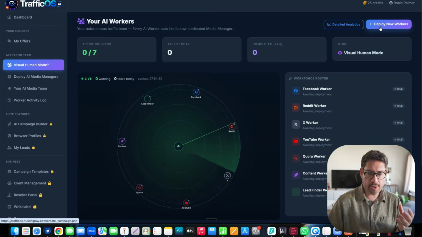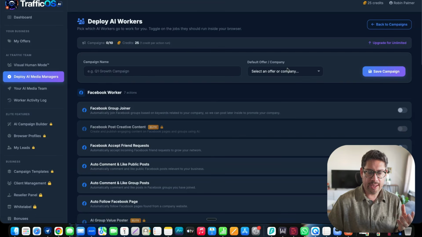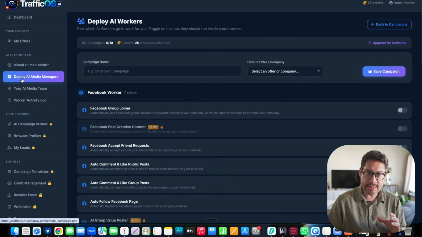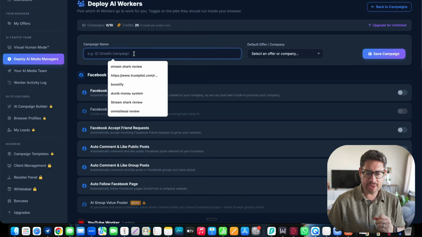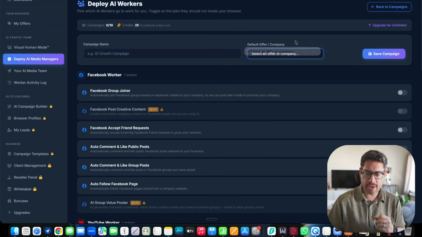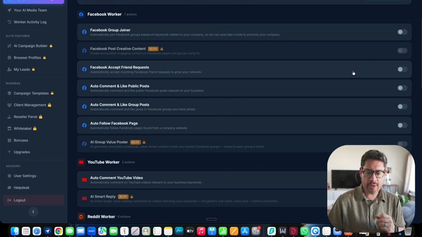Now, if you want to deploy new workers, you can click here, and basically it's going to jump to the next section on the left side, which is called Deploy AI Media Managers. You can see the campaign name here. You can search for that, then select the default offer, and then save that. Now, as you can see here, there are different workers, as I mentioned, and each worker has different, what would you call it? Capacities maybe. I think it's adapted to each platform.